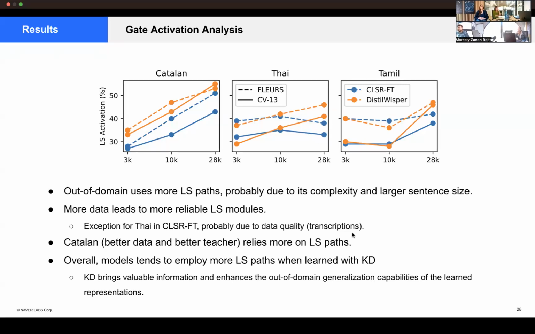So overall we could see that knowledge distillation leads to better, more reliable models, and that the better the teacher and the better the data, the better the method will be. With better, I mean not only specific performance, but mainly out-of-domain generalization. Yeah. Okay.